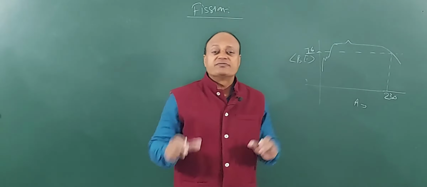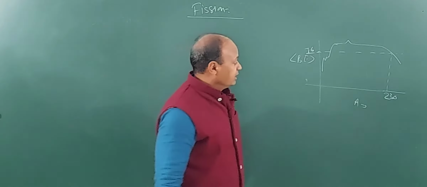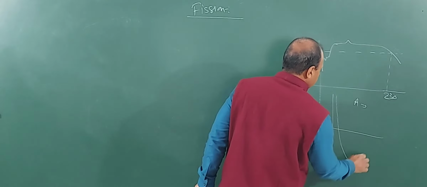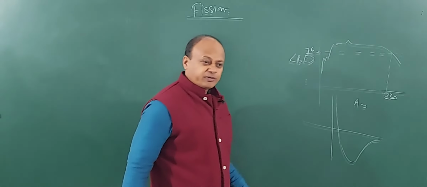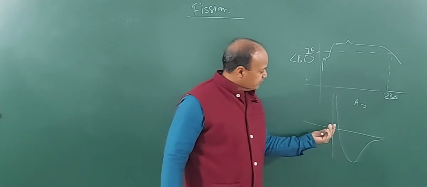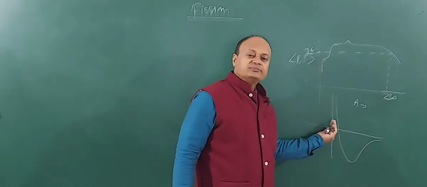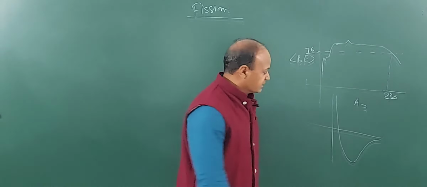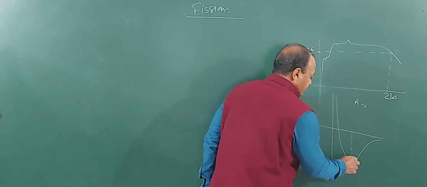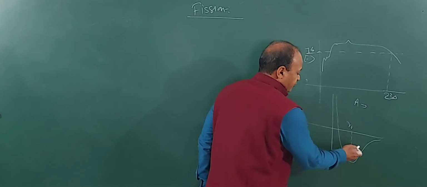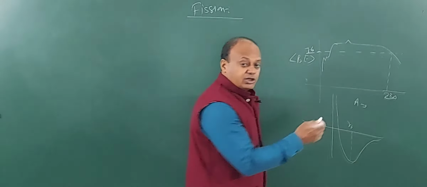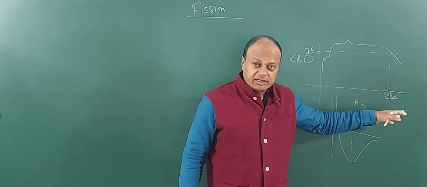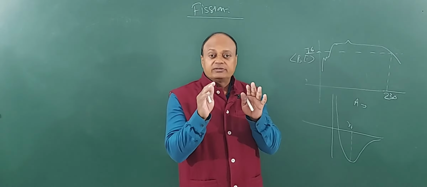And this makes the nucleus very unstable, because if you remember the graph for nuclear forces, you have seen the graph is like this, right? And you know from this graph that when the nucleons come too close, then the force among them becomes repulsive. You can see we are going up now. We discussed this. This is R0, which is nearly 0.8 fm, and then the force starts decreasing, and here force is repulsive.